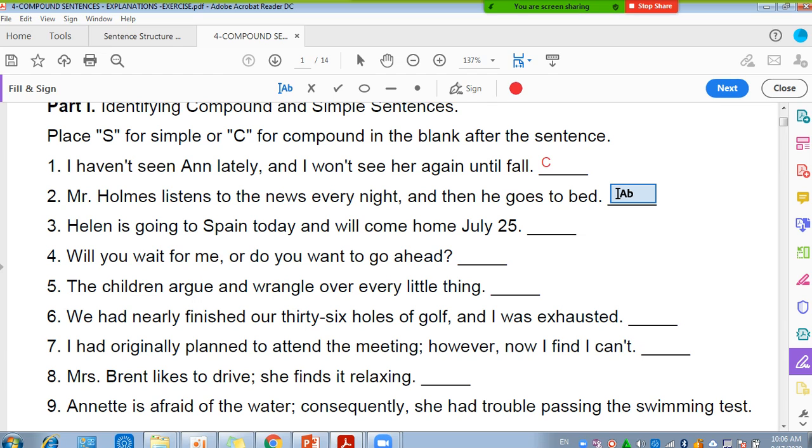Mr. Holmes listens to the news every night and then he goes to bed. It's a compound sentence. The reason why?